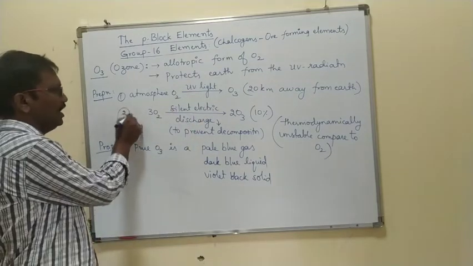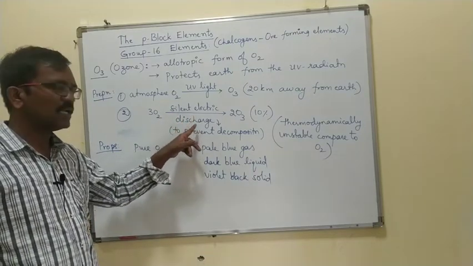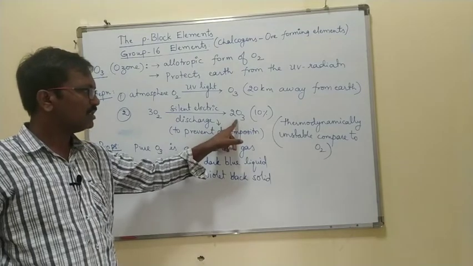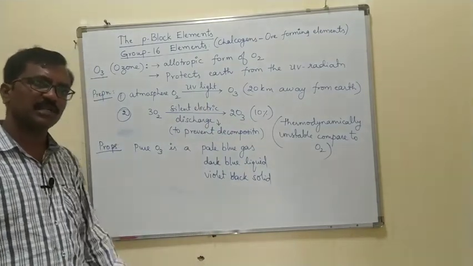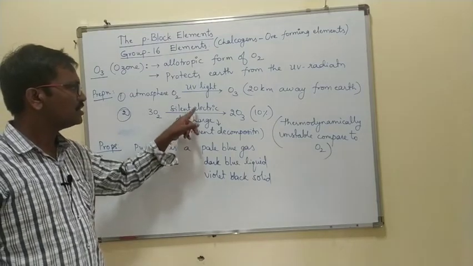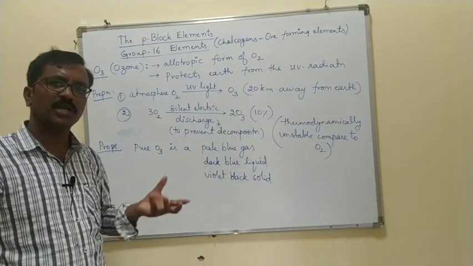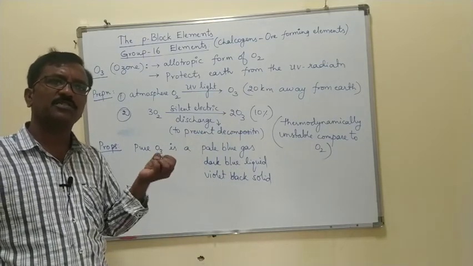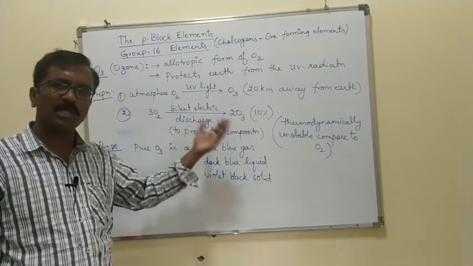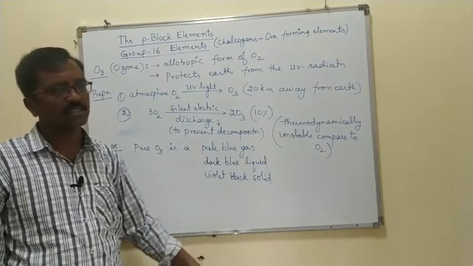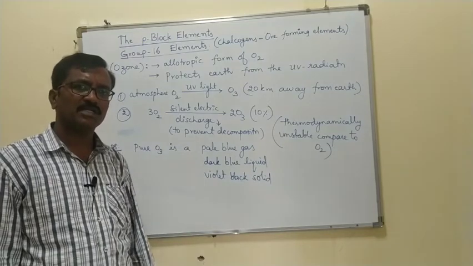This one is the laboratory preparation, right? When oxygen goes into a silent electric discharge, it forms the ozone. It gives only 10% yield, right? So why use a silent electric discharge? Because ozone is thermodynamically very prone to decomposition. If you supply heat, ozone will be decomposed. Compared to oxygen, ozone is less thermodynamically stable, right?